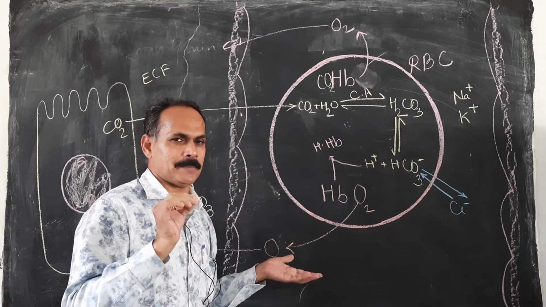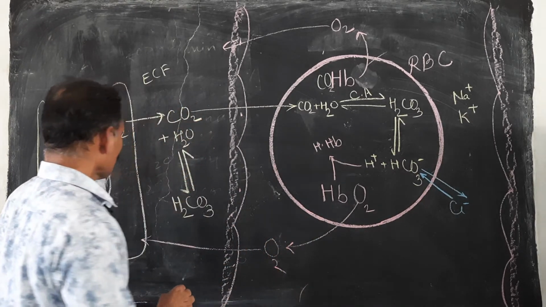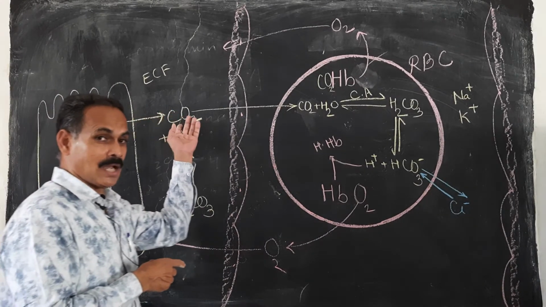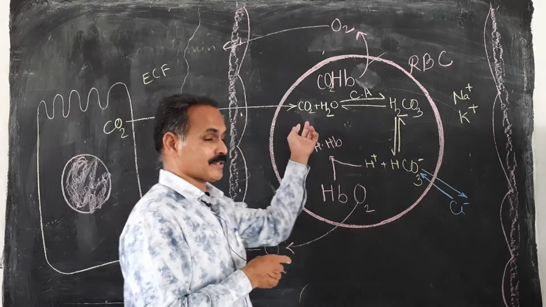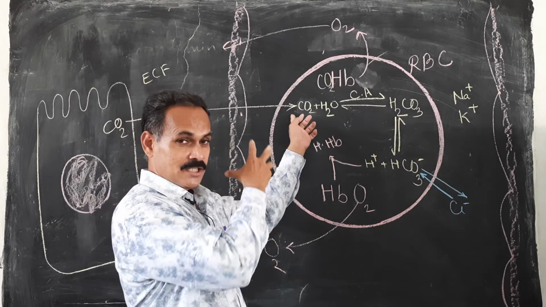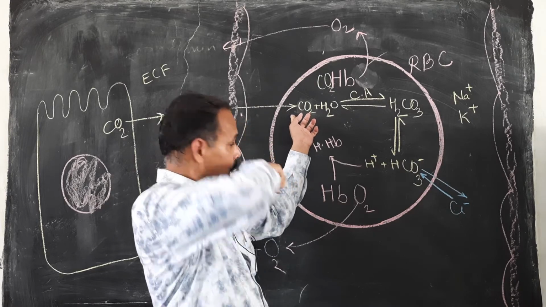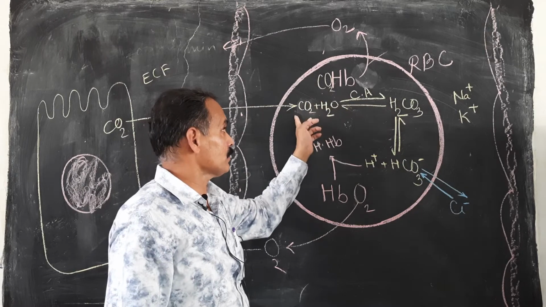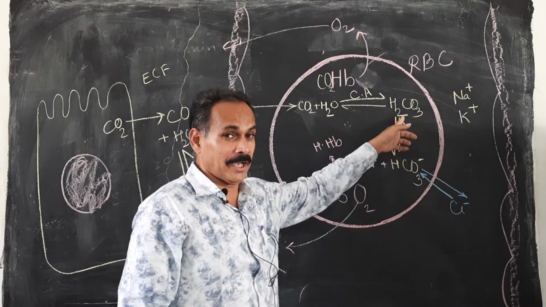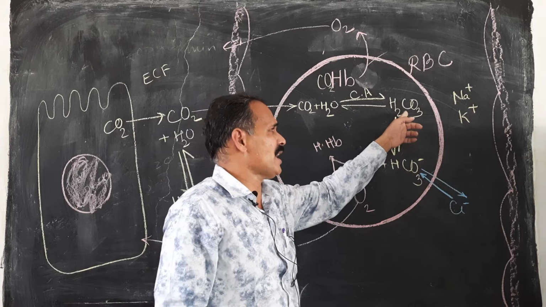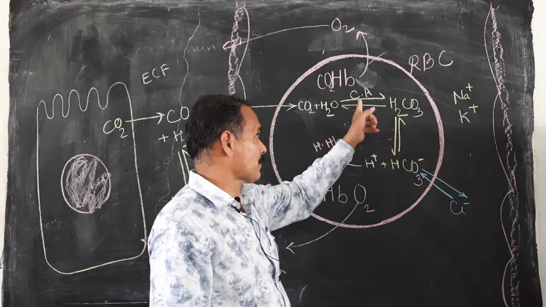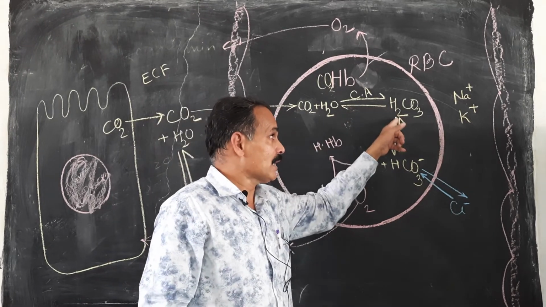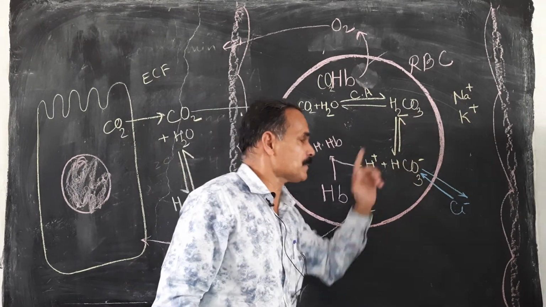Once again, I am repeating in short. By the metabolic activities of the cells, whatever CO2 is produced is diffused into the extracellular fluid, and then it enters into the blood plasma. Here the RBCs, in which hemoglobin is present, absorb some part of that CO2, which combines as carbamino hemoglobin. After the entry of CO2 molecules, very fast H2CO3, carbonic acid, is formed due to the presence of the carbonic anhydrase enzyme, and this unstable molecule again dissociates into H plus and HCO3 minus ions.